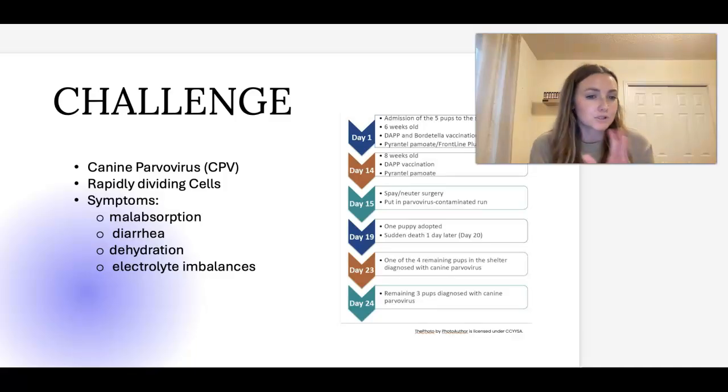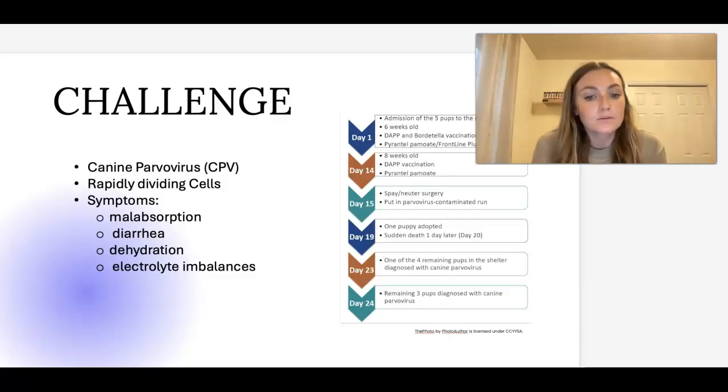And now that we've learned just a little bit more about their background, their habitat, and what is considered their conservation status, now we're going to talk about the challenge that disease presents to their homeostasis. There is a danger lurking for puppies and sometimes even older dogs with CPV. It is highly contagious, and it's a viral disease of dogs that commonly causes acute gastrointestinal illness in puppies.